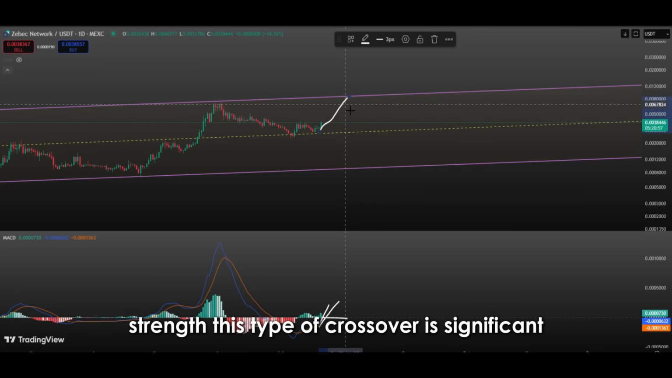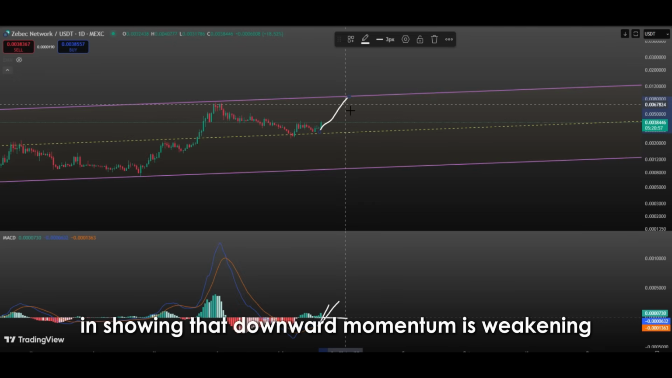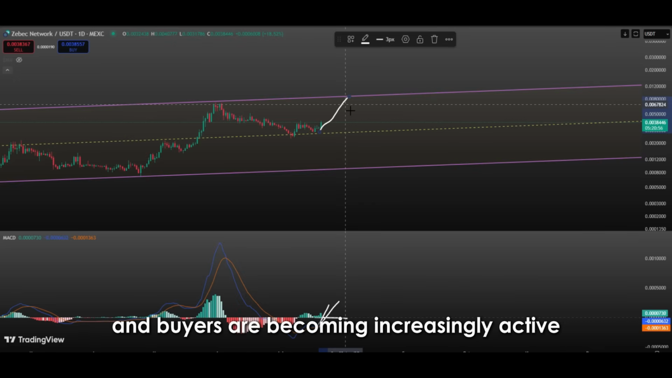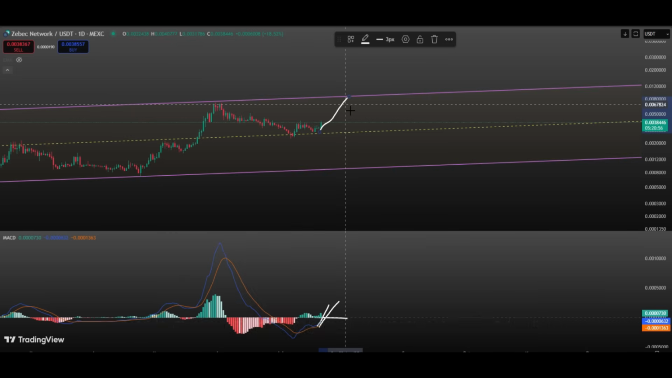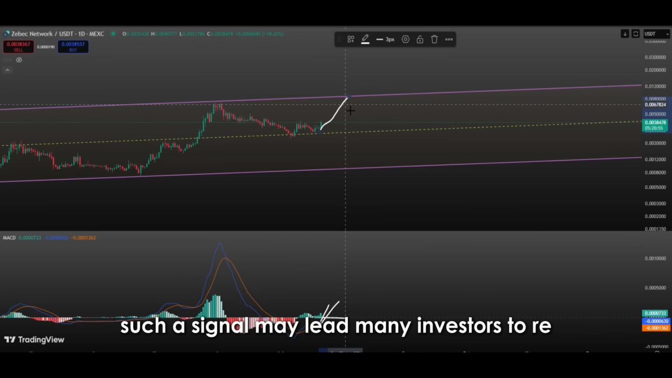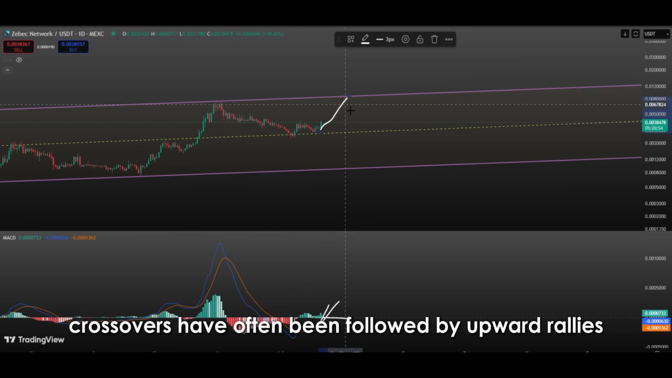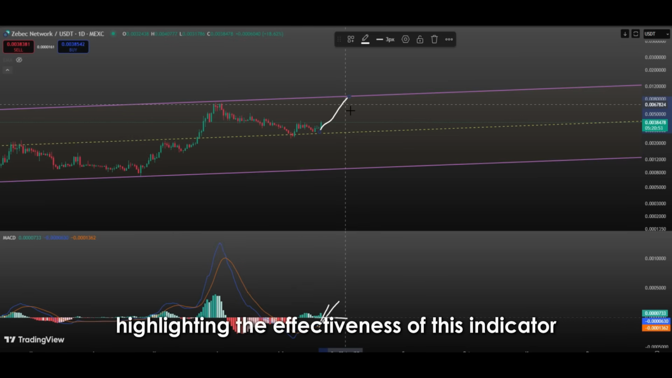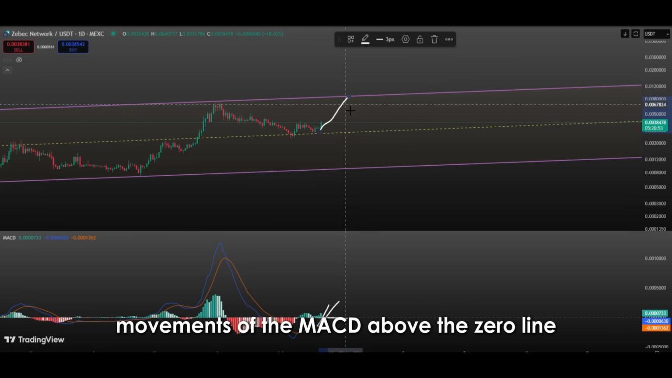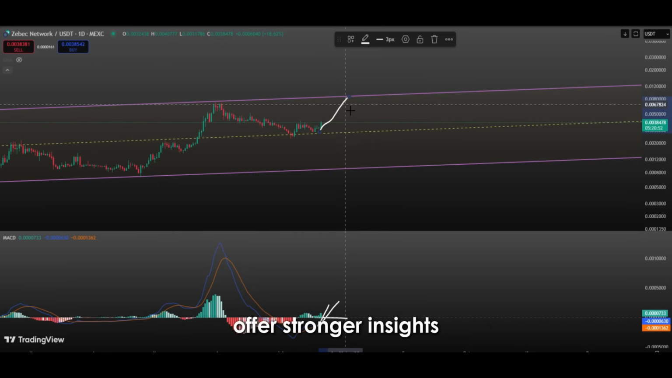This type of crossover is significant in showing that downward momentum is weakening and buyers are becoming increasingly active. Such a signal may lead many investors to re-evaluate their positions. Historically, similar crossovers have often been followed by upward rallies, highlighting the effectiveness of this indicator. Movements of the MACD above the zero line offer stronger insights into the direction of the trend.